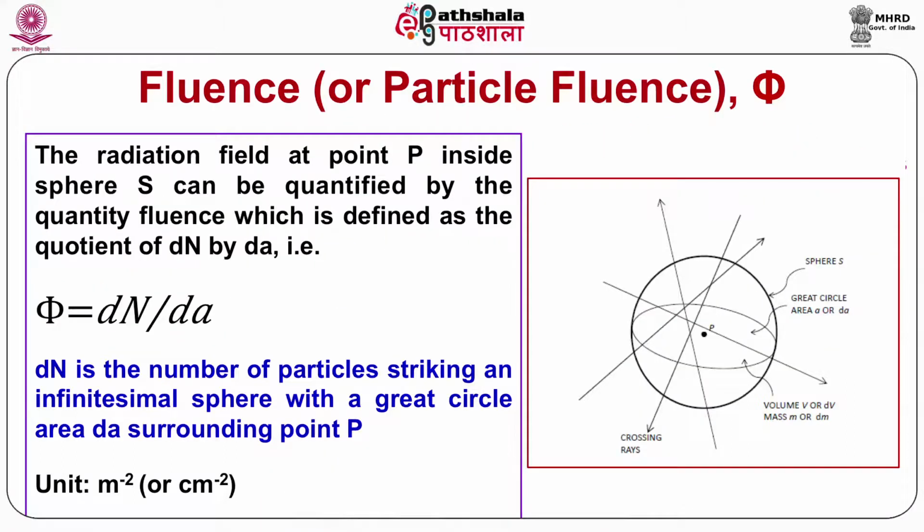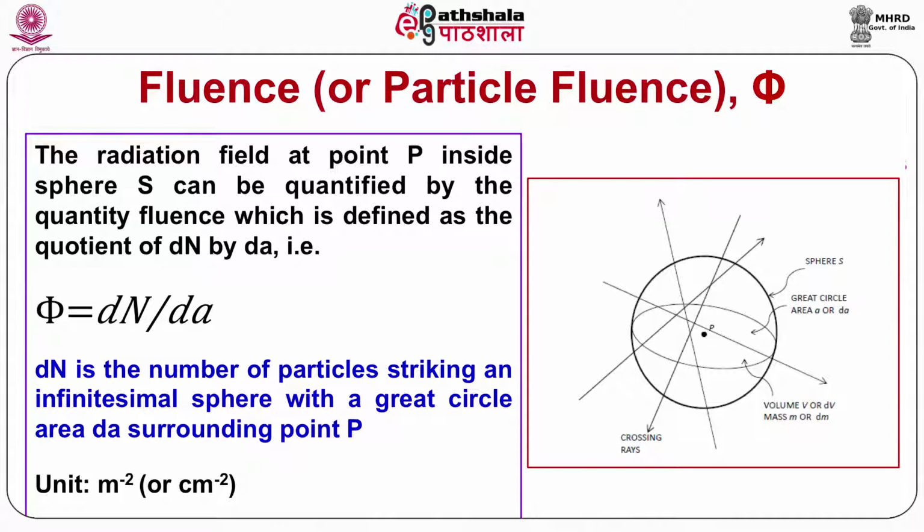The radiation field at a point P inside a sphere S can be quantified by the quantity fluence, also called particle fluence, which is expressed in the unit of per meter square or per centimeter square and is defined as the quotient of dN by dA, where dN is the number of particles incident on a sphere of cross-sectional area dA.